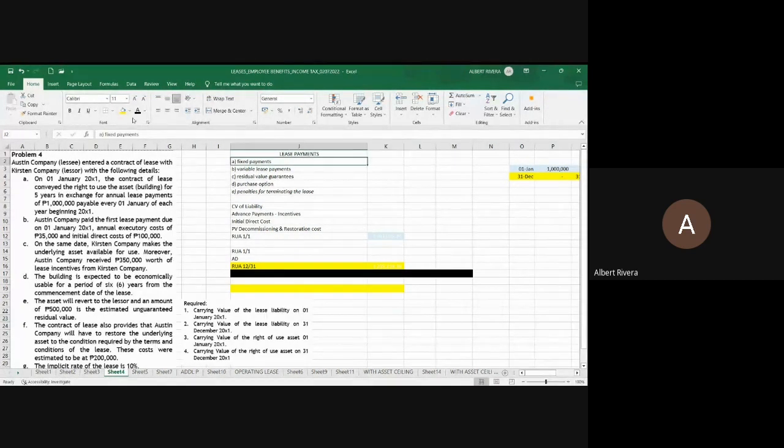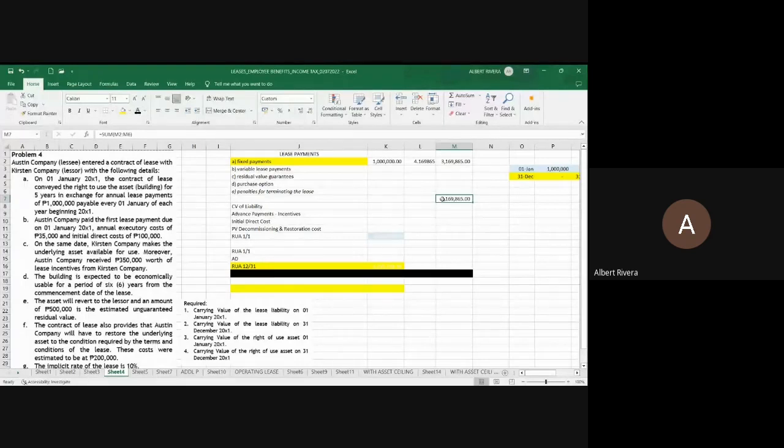There is a fixed rental payment, sir. Would there be variable? None. Would there be a guaranteed residual value, yes or no? May guaranteed residual value ba dyan? Wala. Because the problem provides unguaranteed. Okay? Is there a purchase option? Wala din. Is there a termination penalty? Wala din. Okay? So, ano lang ang pumasok? Isa lang. So, this is your 1 million times 4.16, 1 million times 4.16 minus the advance payment of 1 million. This is now your answer in requirement 1.